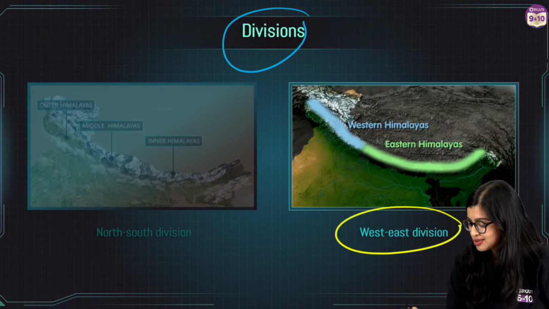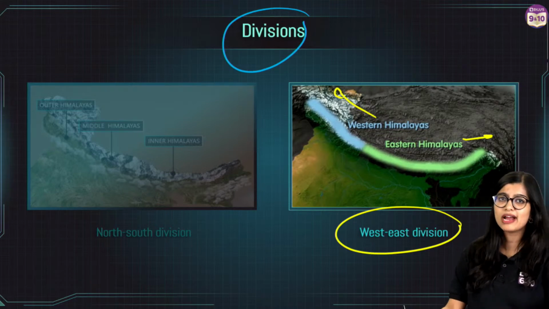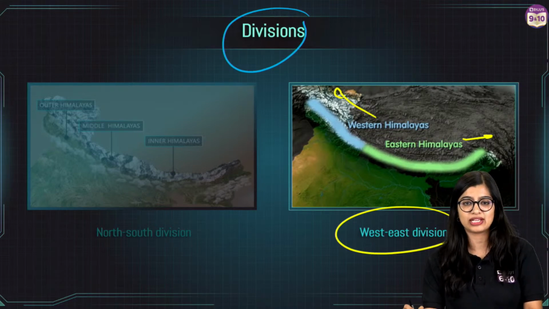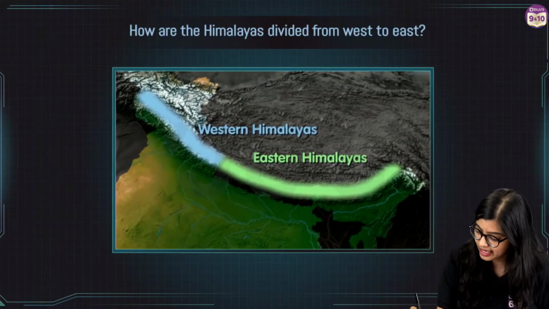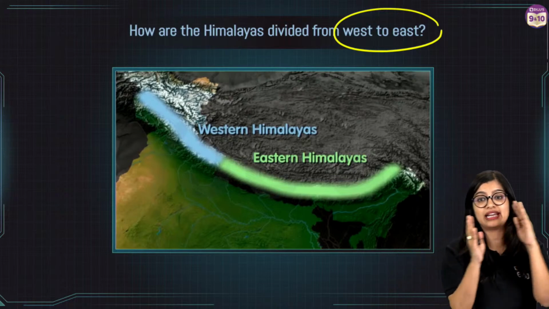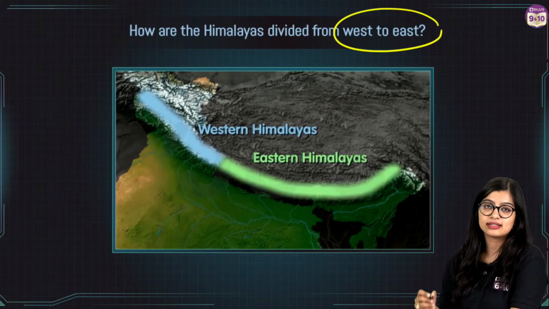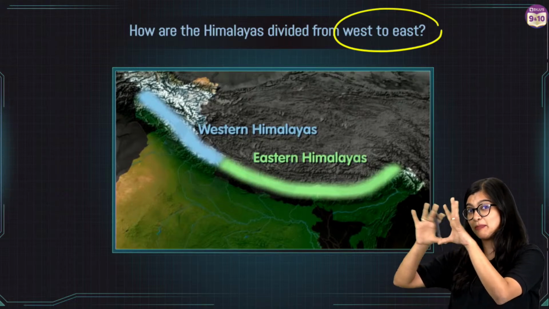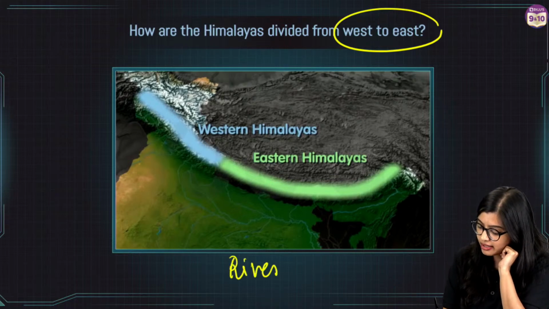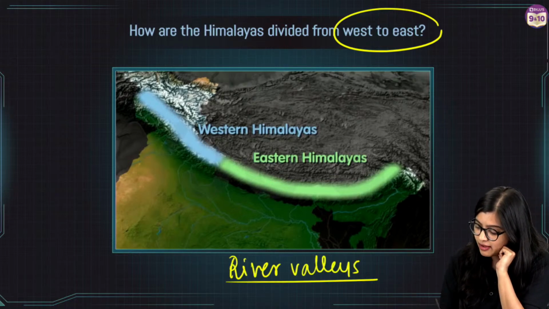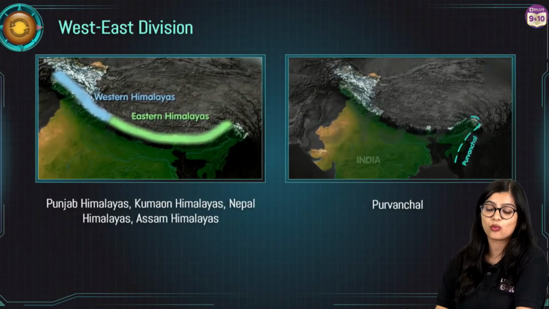Yes. Now you have the east-west division, which is western Himalayas and eastern Himalayas, right? Now how do I decide? I want to divide it as east and west. What is my deciding factor here? Well, my main deciding factor is that I will divide this portion as eastern Himalayas and this portion as western Himalayas, and this demarcation is done based on the presence of river valleys, right? Very, very important. So based on it, we will decide whether it has to be the east or west division.